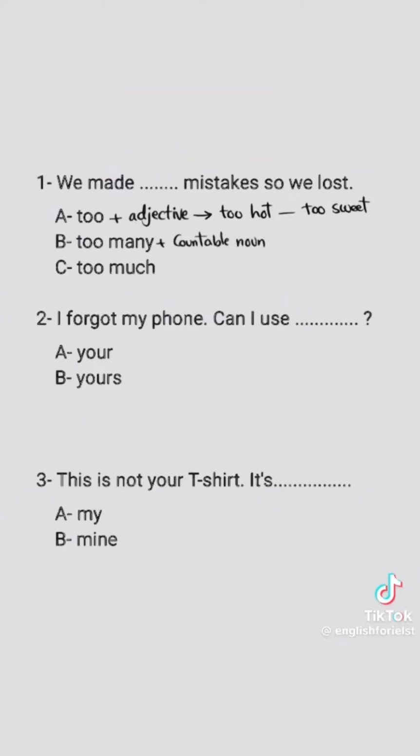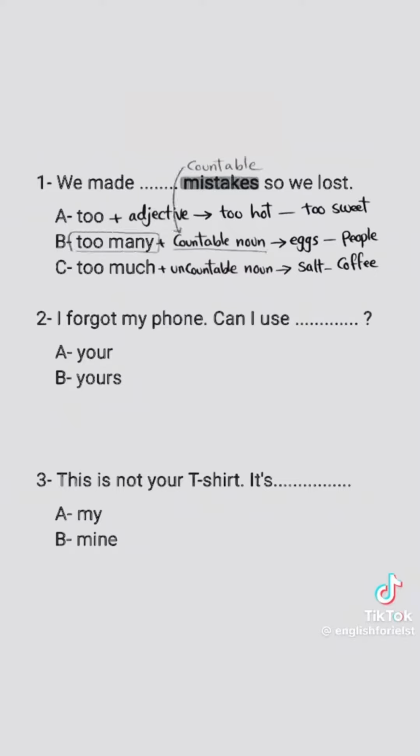Nouns that we can count, like eggs, countable, people, countable. Too much, uncountable noun, like salt, coffee. We cannot count them. Here, mistakes is a countable noun, and with countable nouns, we use too many.